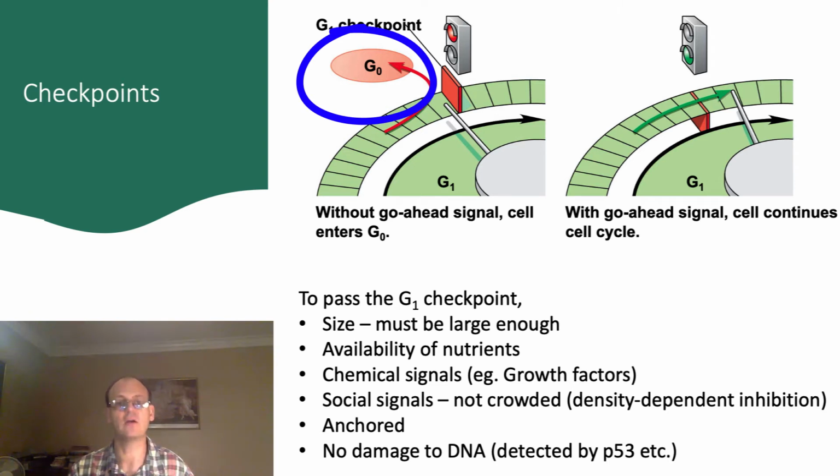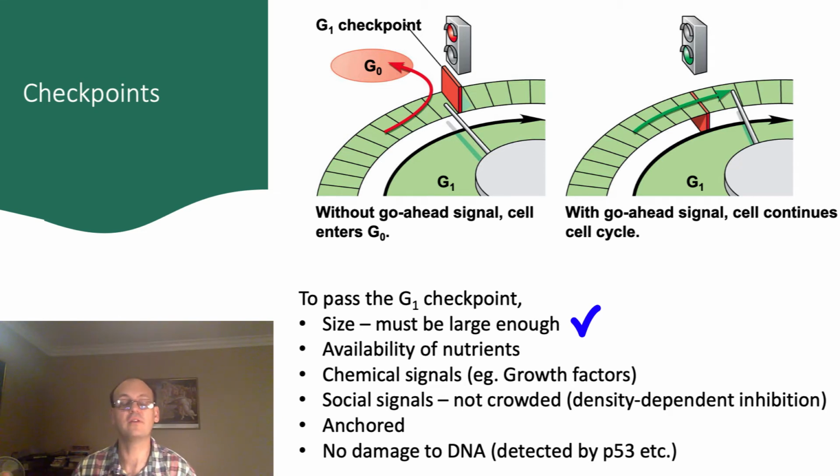While in G0, these cells are just doing the normal thing that these cells do. In other words, they are not replicating. You can see from this picture a number of signals are required in order for the cell to pass the G1 checkpoint. First, the cell must be large. Remember that one of the purposes of the G1 phase is for the cell to grow. If it hasn't grown large enough, then it won't be able to pass this checkpoint.